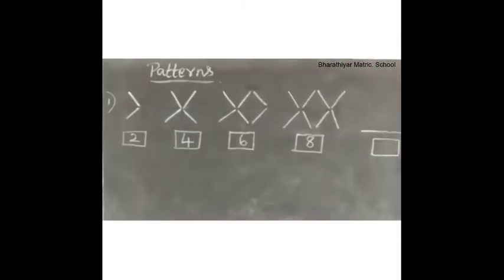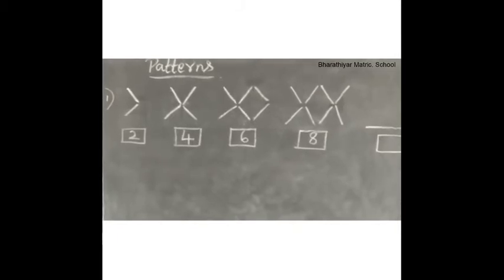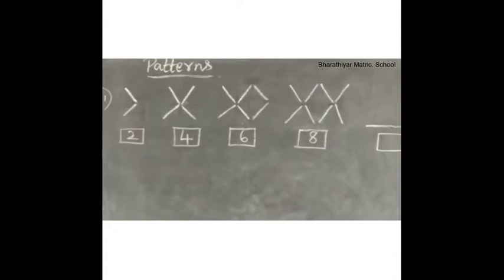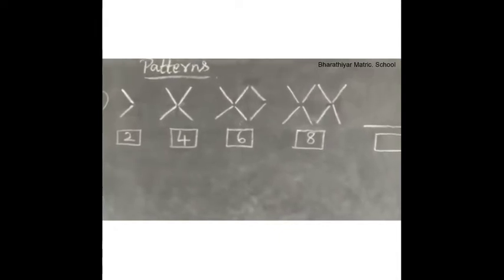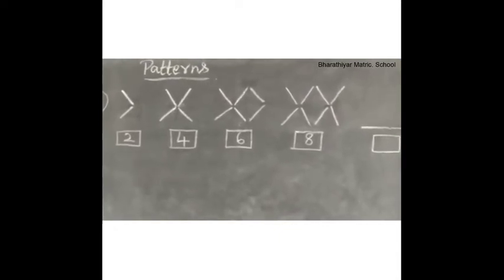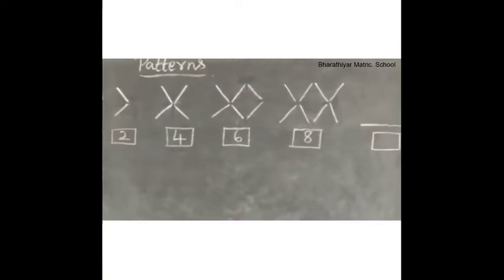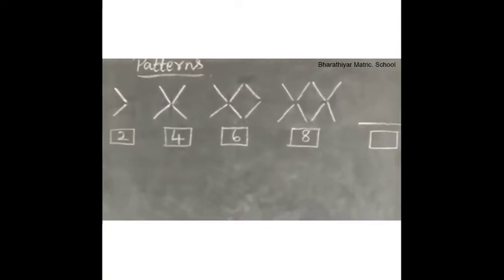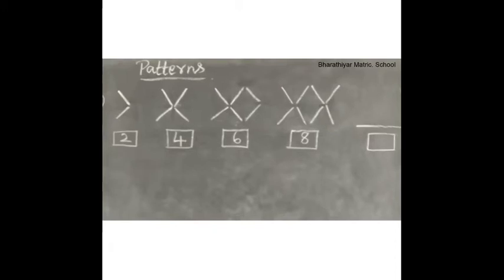We have to follow two rules. First rule is we have to add 2 with all the numbers repeatedly. And the second rule is we have to draw the eye sticks in the given pattern.